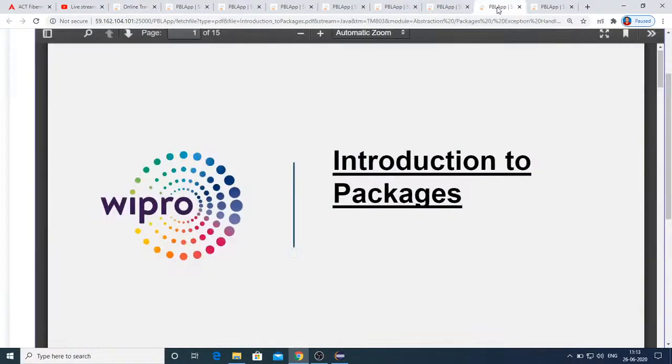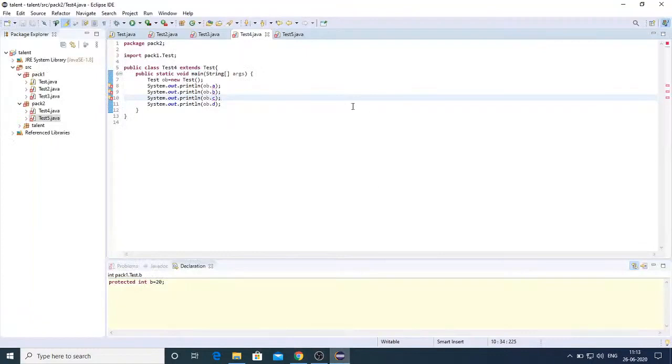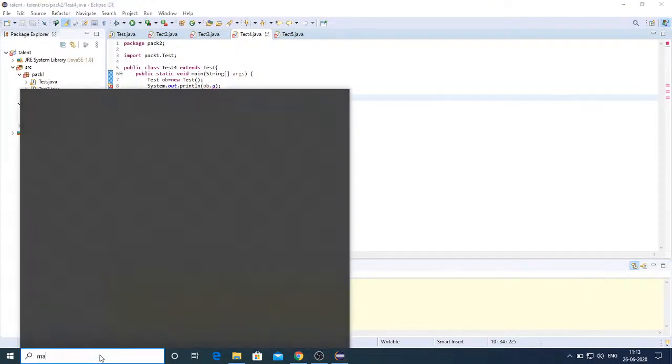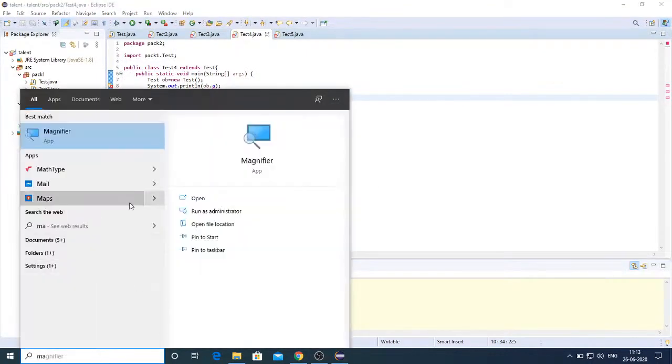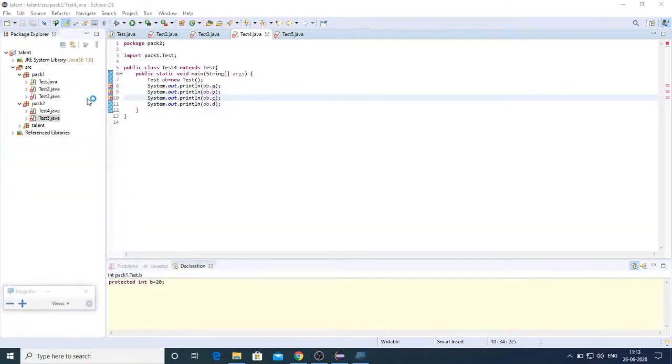Where is that packages concept? Here it is. And one more thing I wanted to introduce is a concept called static import, which can be used.